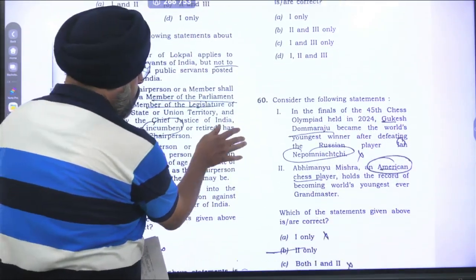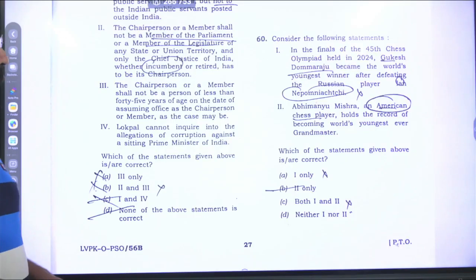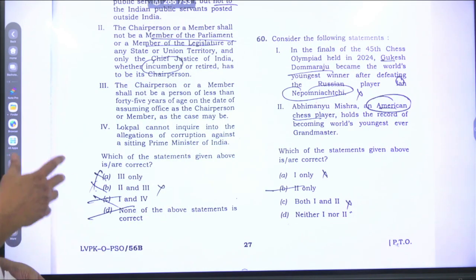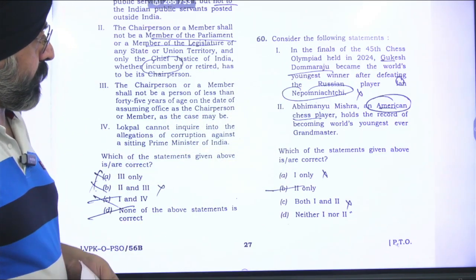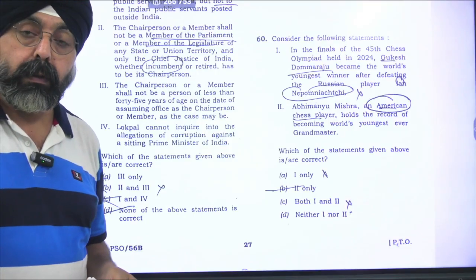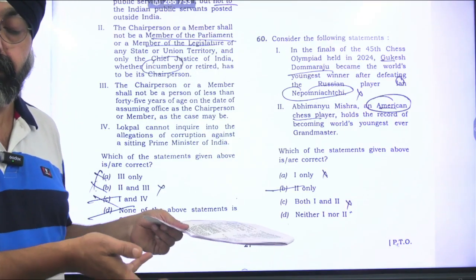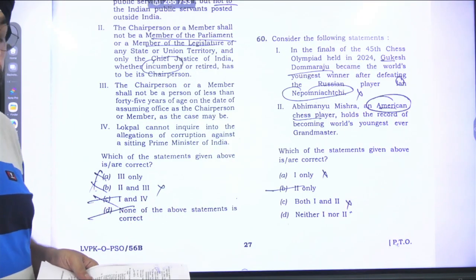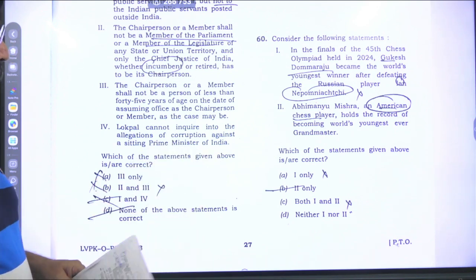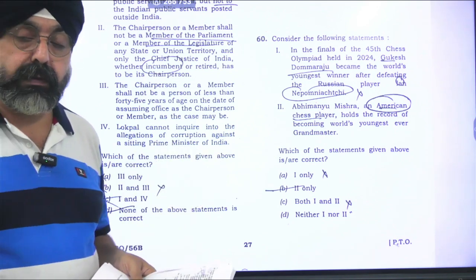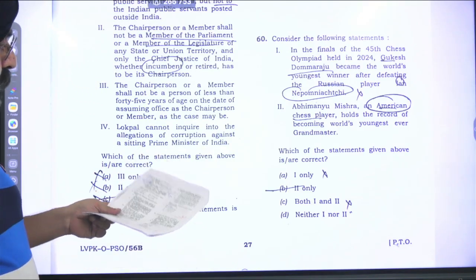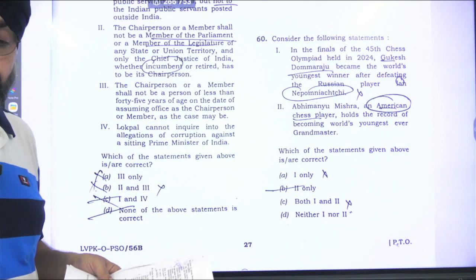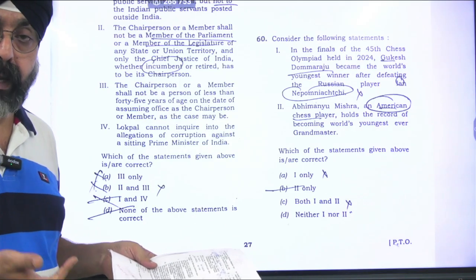Thereafter, we are having another question of the sports. 45th Chess Olympiad held in 2024. This is an event of Budapest. They said that Gukesh had defeated a Russian player. Russia and Belarus both were banned. How can they defeat the Russian player? Second statement is correct. This boy is of barely 7 or 8 years and he has turned out to be the youngest one. Second statement is correct. First statement is wrong because Belarus and Russia both were banned.